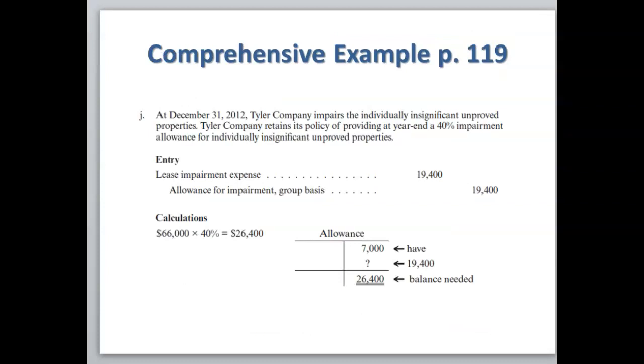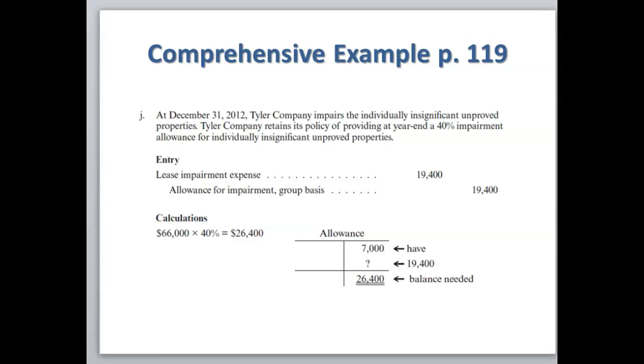At December 31st, 2012, Tyler Company impairs the individually insignificant unimproved properties. Tyler Company retains its policy of providing at year-end a 40% impairment allowance for individually insignificant unimproved properties. So to calculate the amount, we're going to take the amount of acquisition costs that are left of the $66,000 in the previous slide times the 40%, and that gives us $26,400.